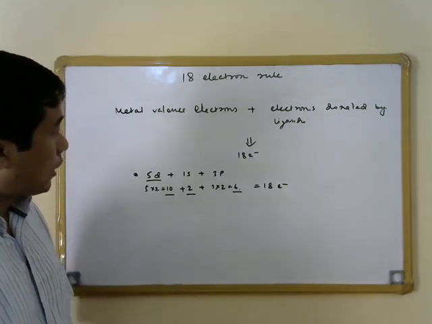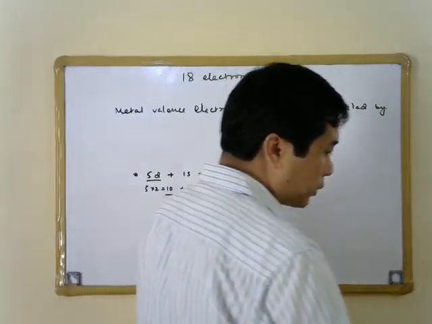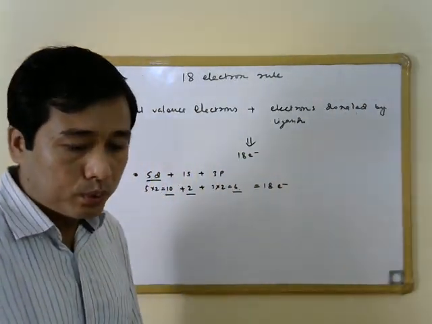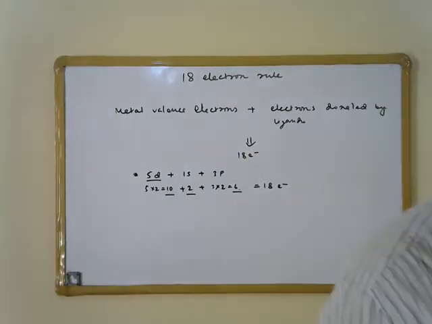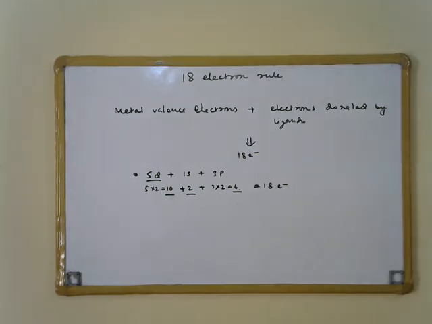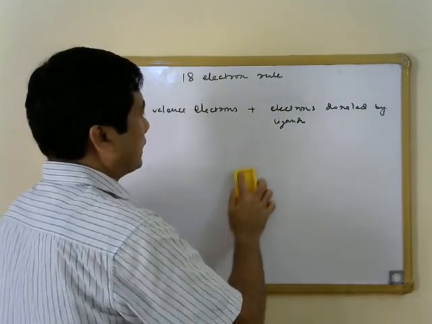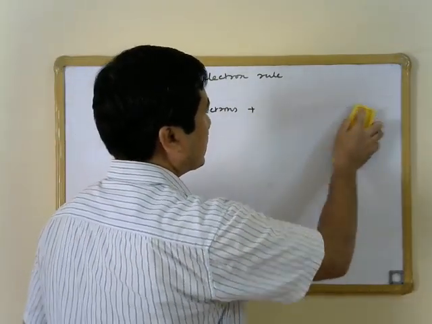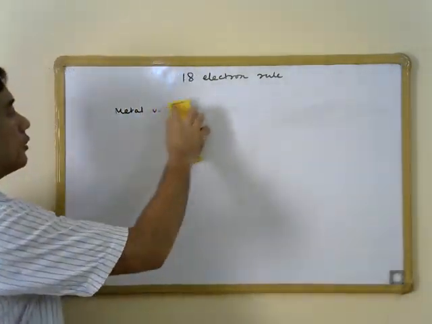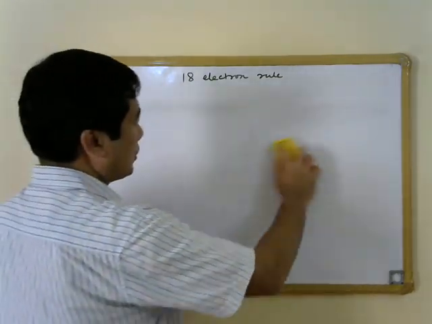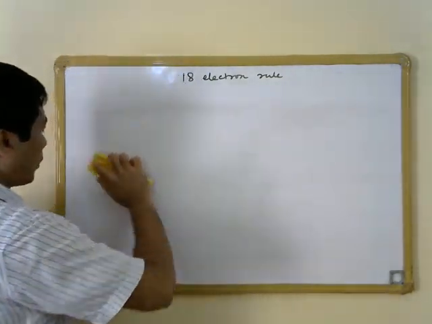So now, in order to use the 18 electron rule, we need to count the number of electrons, and for this two distinct methods are available for counting the number of electrons within a given complex.